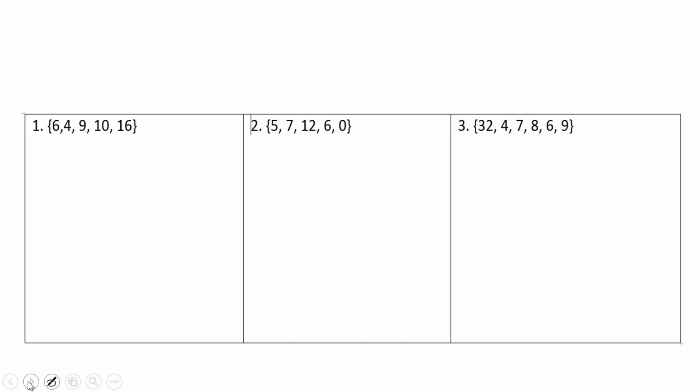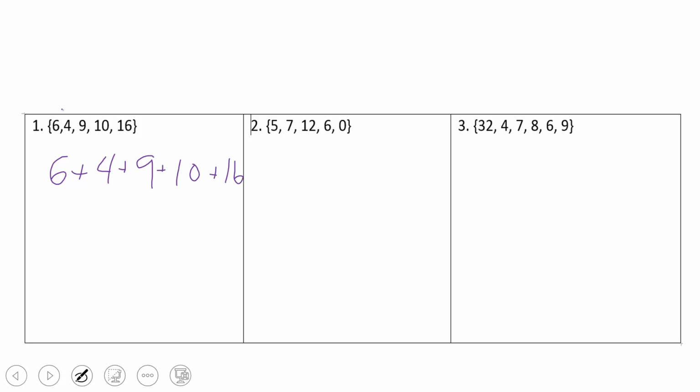Now that you've worked out questions 1, 2, and 3, let's go ahead and check our answers. The answer for number 1, you should add 6 plus 4 plus 9 plus 10 plus 16. And when I count those numbers, I have 1, 2, 3, 4, 5 of them. So I'll divide all of them by 5. So let's do some mental addition. 6 plus 4 makes 10.